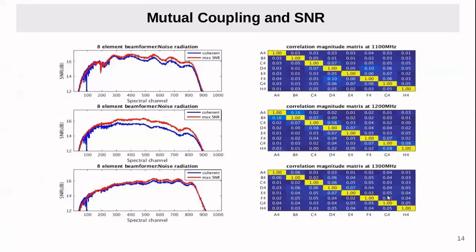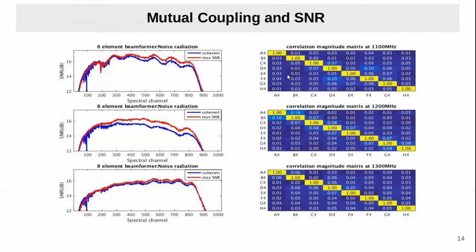And why are we getting the improvement in max SNR? Here we find the reason: these elements are very closely placed. Therefore, the coupling between two elements affects this. That's why the conventional method is not that efficient in that case.